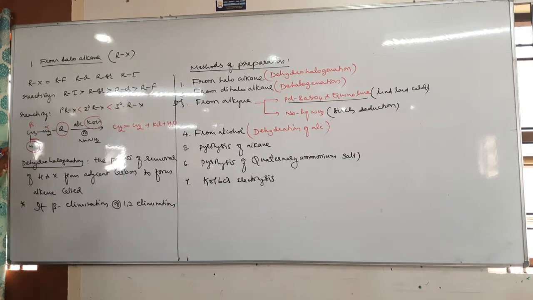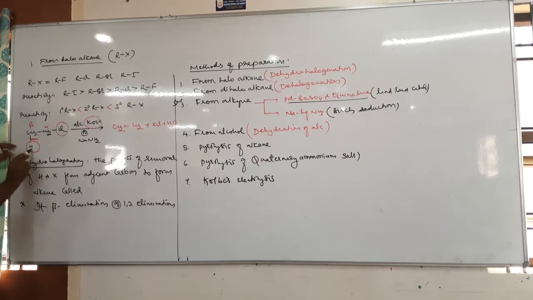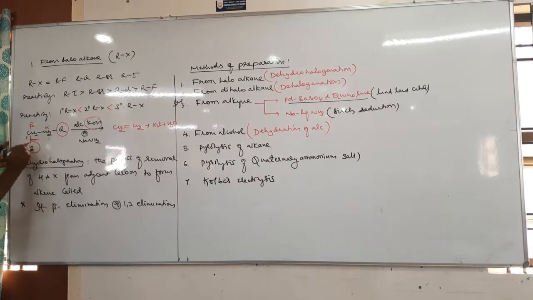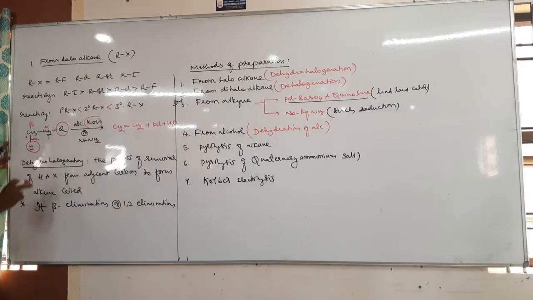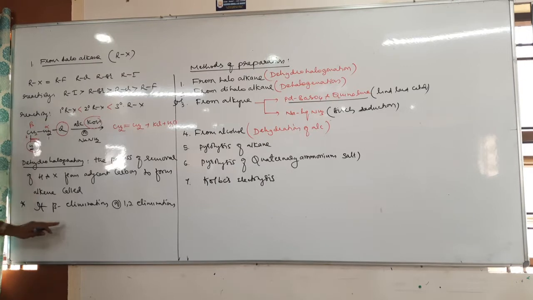Dehydrohalogenation is also called beta elimination or 1,2 elimination because here hydrogen is removed from the beta carbon. Since hydrogen is eliminated from the beta carbon, it is called beta elimination. It is also called 1,2 because it involves the first carbon and the second carbon. So halogen and hydrogen are eliminated from the 1,2 carbons. Therefore it is called beta elimination or 1,2 elimination.